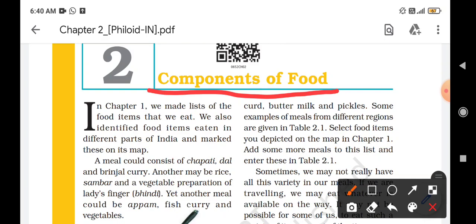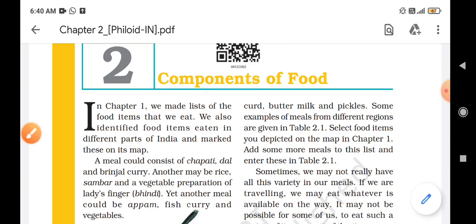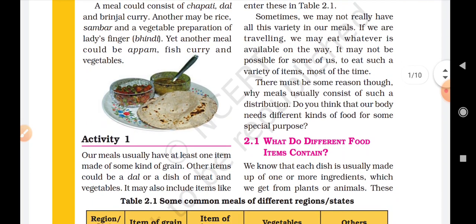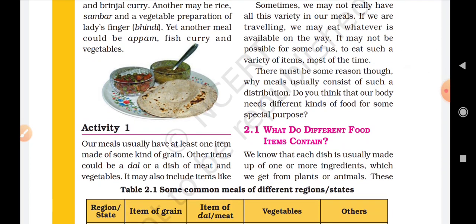Yet another meal could be appam, fish curry, and vegetables. Here we are talking about the meals that are eaten by the people of different states of India. As we all know, the people of different states have different kinds of food.